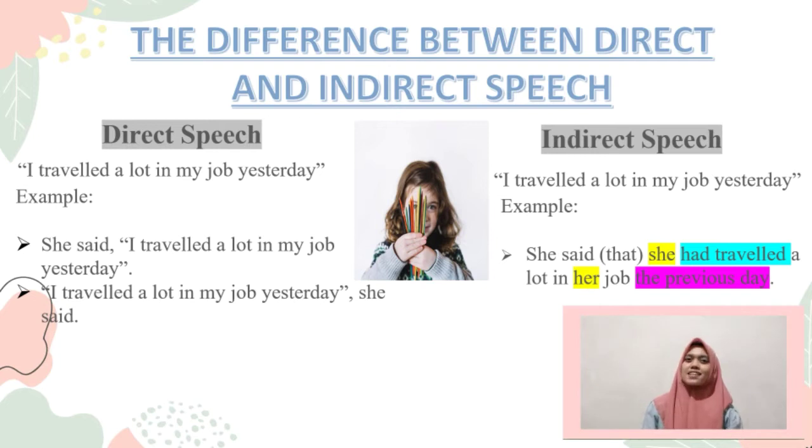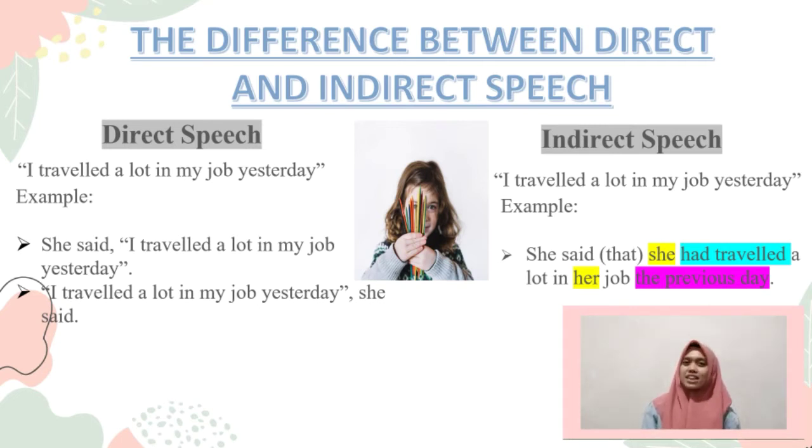Direct speech is a straightforward statement. So, for example, some people say, "I traveled a lot in my job yesterday." In direct speech, we quote directly exactly what other people are saying, using quotation marks. She said, "I traveled a lot in my job yesterday." Or it could be, "I traveled a lot in my job yesterday," she said.